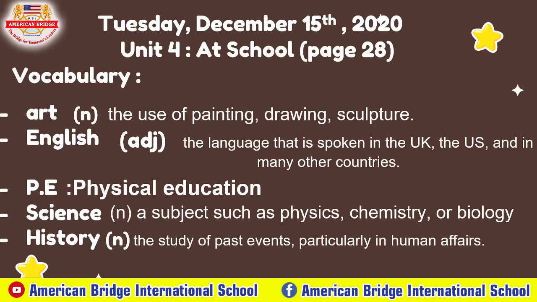And biology is where we focus on the human body, learning about the intestines of the human, right? Okay, and history is a noun, the study of past events, particularly in human affairs.